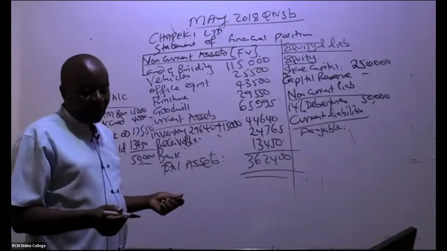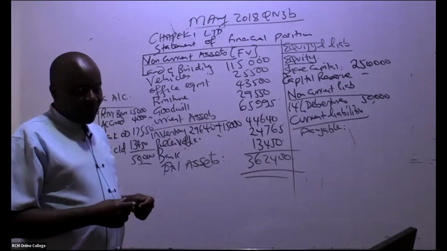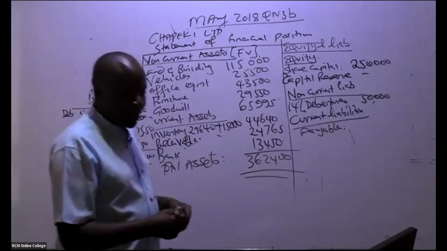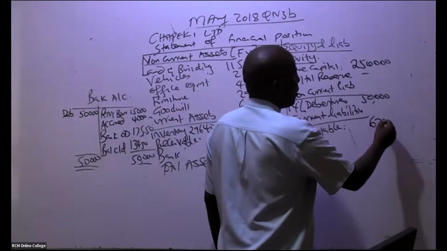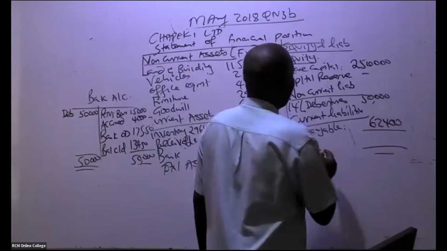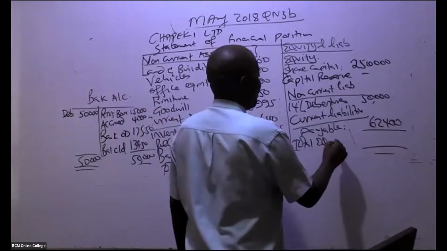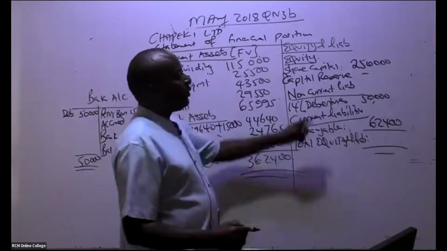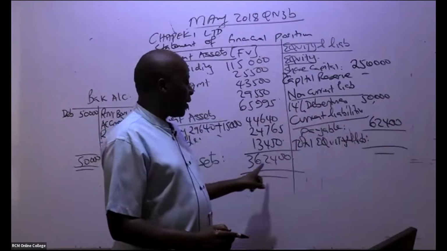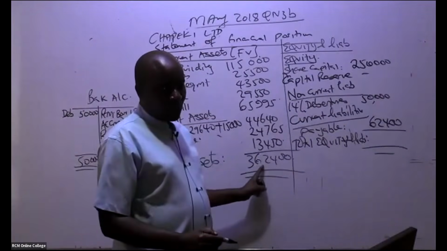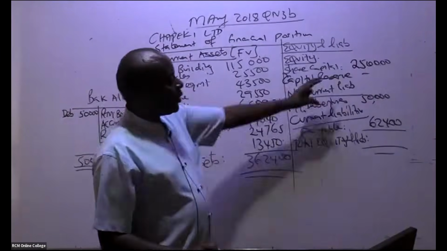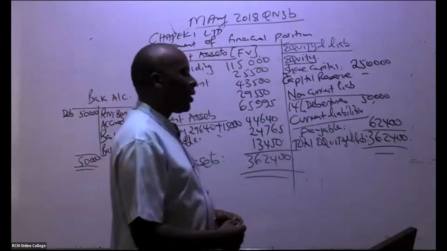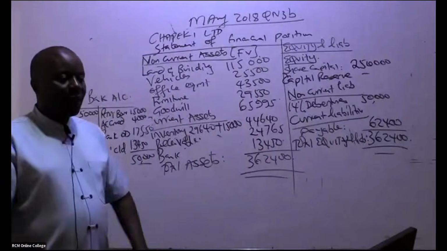Is there somebody who can remember the payable amount? 62,400. And that is it. So come here and combine total equity and liabilities. How much do we have there? You take this plus this plus this. If we are accurate, then it should add up to this 362,400. So we have here 362,400, and it has balanced.